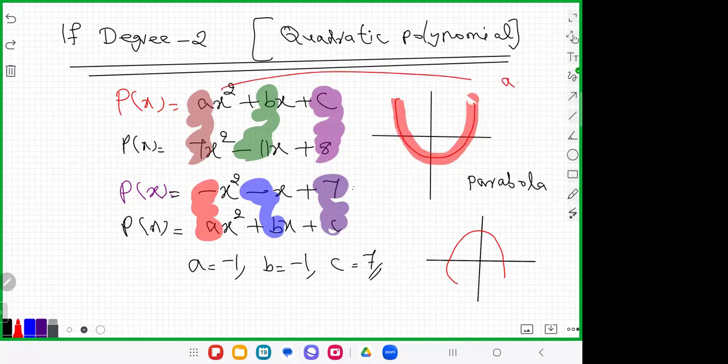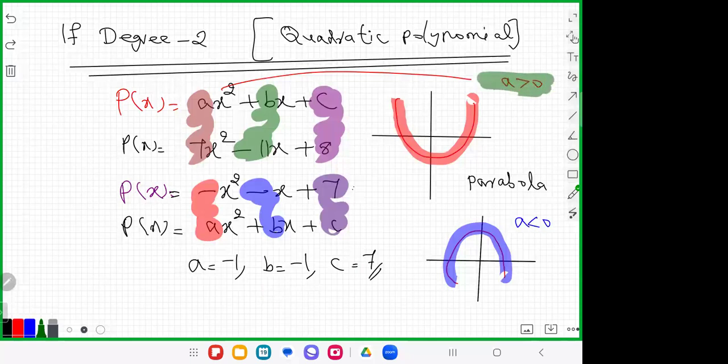If it is opening upward, in ax square plus bx plus c, this a is greater than 0. If it is downward, a is less than 0. If the parabola is opening upward, then a is greater than 0.